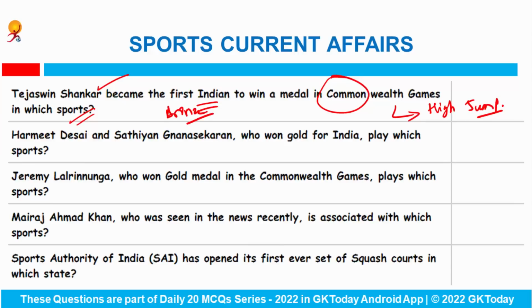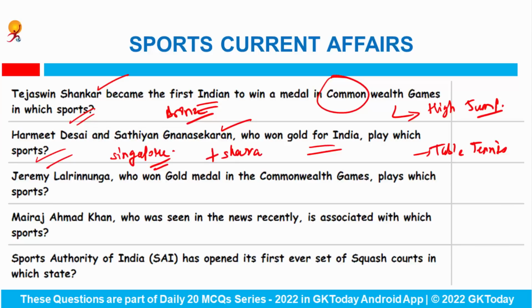Harmeet Desai and Satyan Gnanasekaran, who won the gold for India, play which sport? They are related to table tennis, and recently they have defeated Singapore to win this gold for India, right? And this team included another sports person named Sharath Kamal.